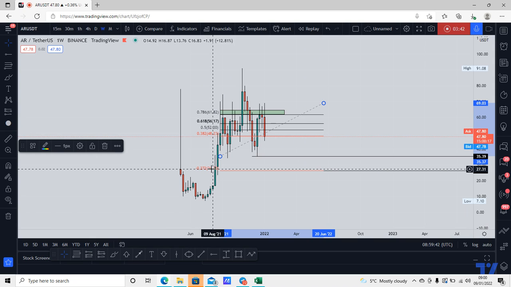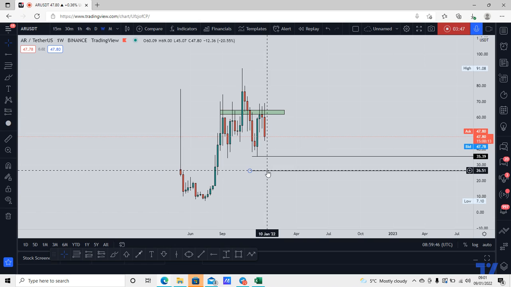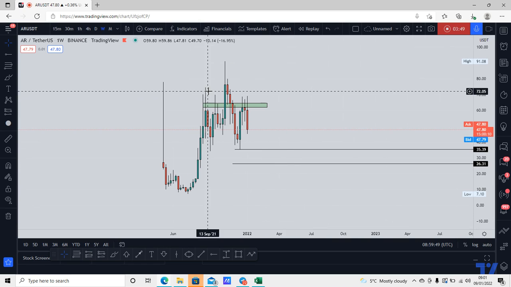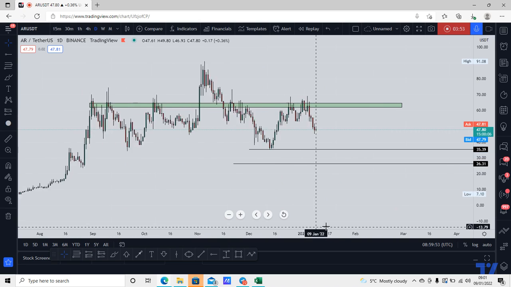So let's just delete our fib here. We have our two downside targets. This is what I expect to see in the short to mid term. Let's drop down to the daily time frame and see what we can see from a daily perspective.